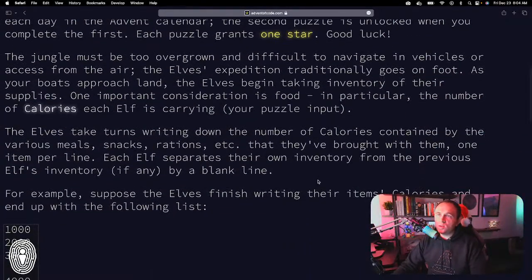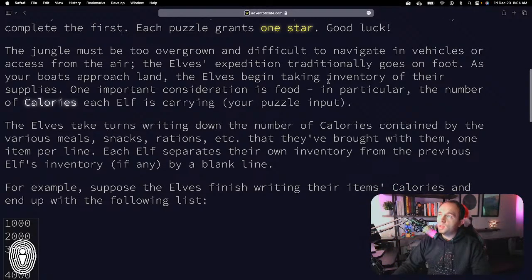So let's go ahead and kick things off. The jungle must be overgrown and difficult to navigate in vehicles or access from the air. The elves' expedition traditionally goes on foot. As your boats approach the land, the elves begin taking inventory of their supplies. One important consideration is food, in particular the number of calories each elf is carrying, which is your puzzle input. So they're telling us that the number of calories each elf is carrying is going to be our puzzle input.